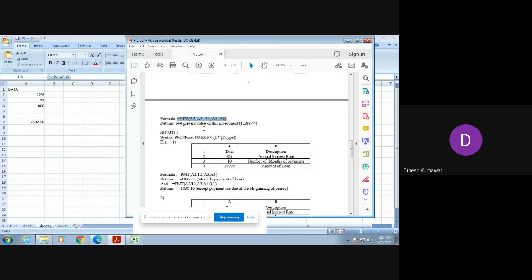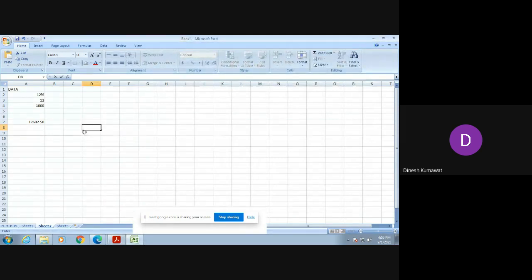Now our next function is the PMT function. If you want to check its full form, just write PMT in your Excel sheet. Then it calculates the payment for a loan based on constant payments and a constant interest rate. This is the use of PMT.